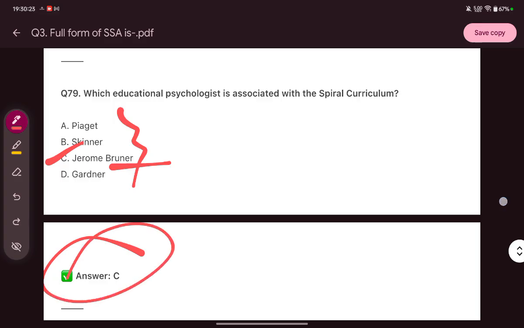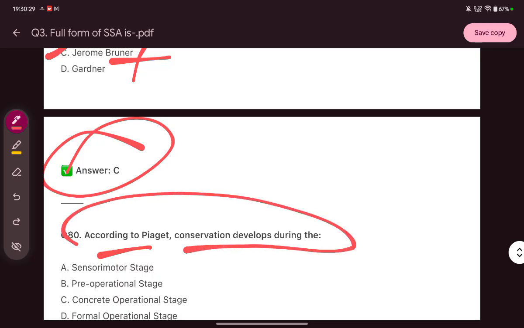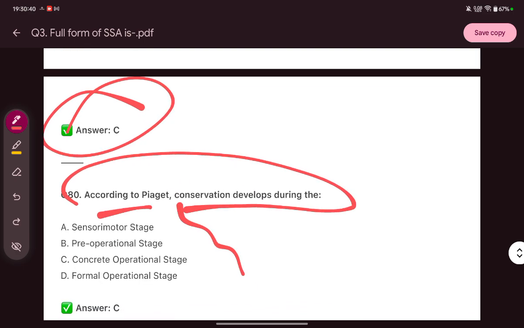Jerome Bruner. Then according to Piaget, conservation develops during sensory motor stage, pre-operational stage, concrete operational stage, formal operational stage. Answer is C, concrete operational stage.